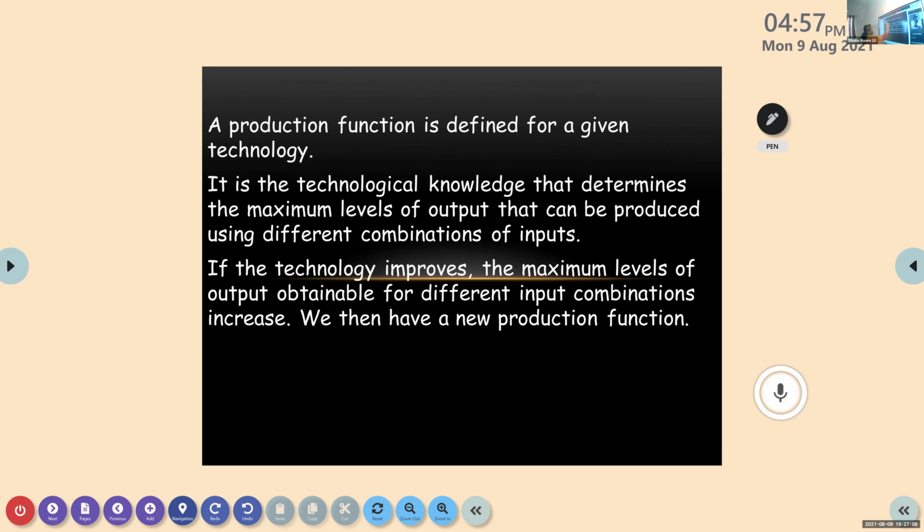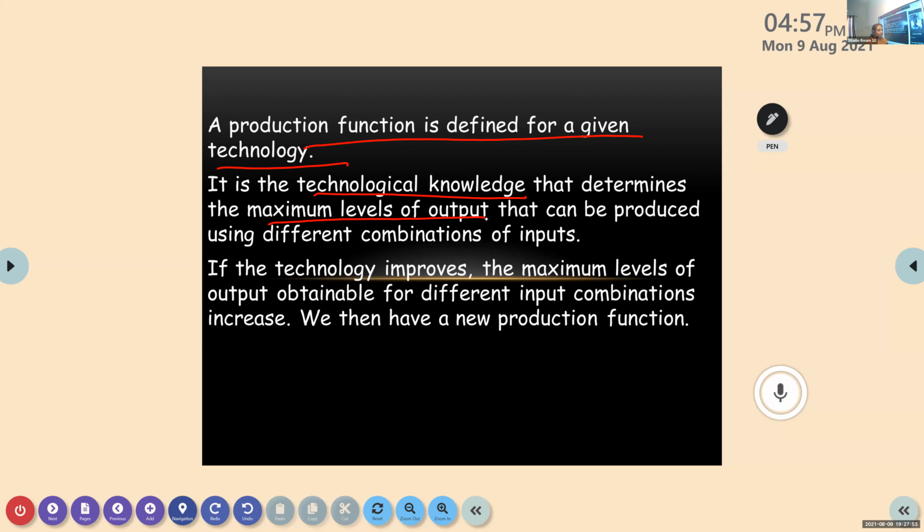Another point: the production function is defined for a given technology. When we talk about the production function, it works only at a given technology. It is technological knowledge that determines the maximum level of output that can be produced using different combinations of inputs. So we are assuming that at this given level of technology, with the help of inputs, whatever we are producing is the production function. So a given technology is already existing.